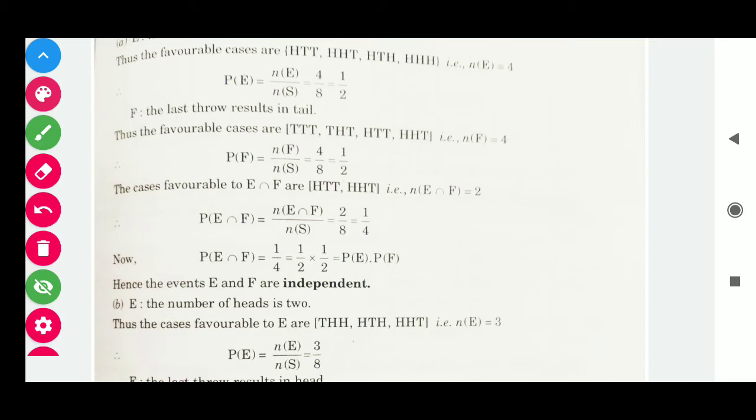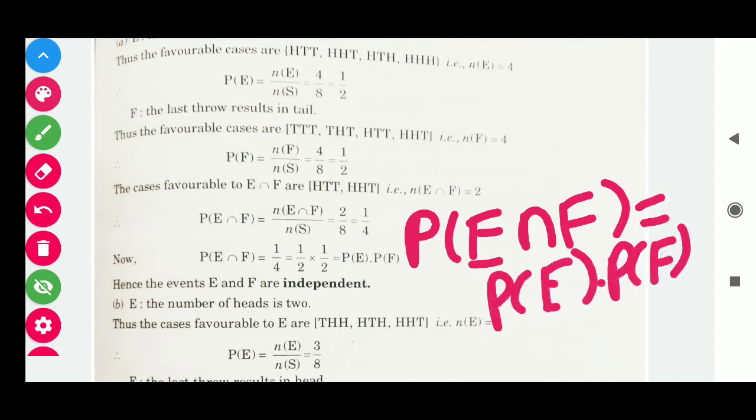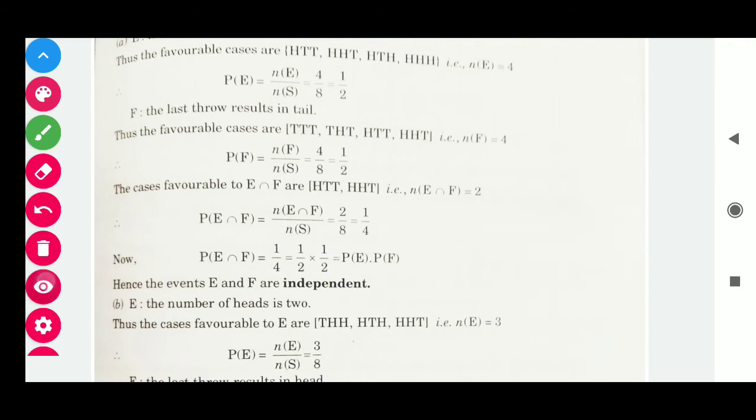Students, this is very simple. Here two events are given, and we have to find the probability of both events turn by turn. After that, we have to check the result P(E ∩ F) = P(E) × P(F). If this is satisfied, that is, left-hand side equals right-hand side, then we can say that the given events are independent, otherwise not.